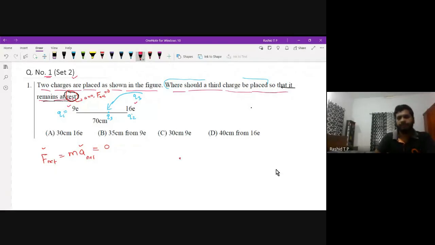Here Q3 is there, here Q2 is there, here Q1 is there. We brought the Q3 from somewhere and we put it here. I take this whole distance that we have, 70 centimeter separation between the first 2 charges Q1 and Q2.